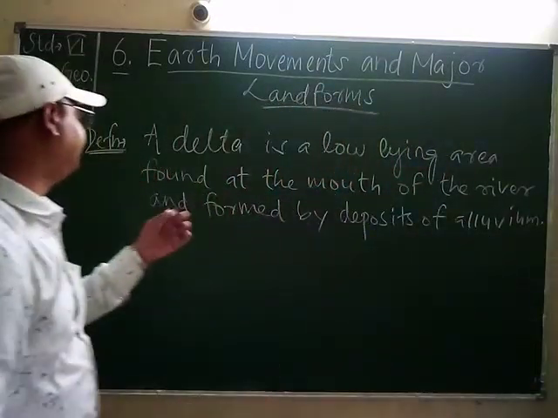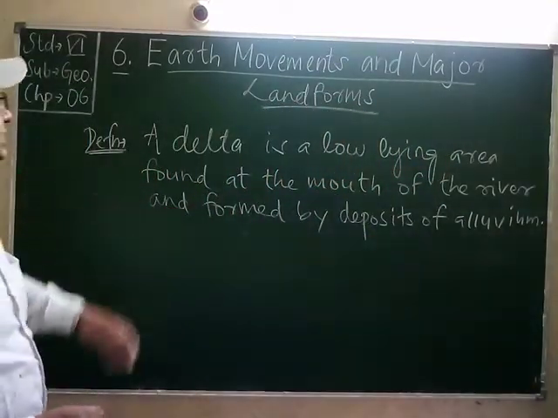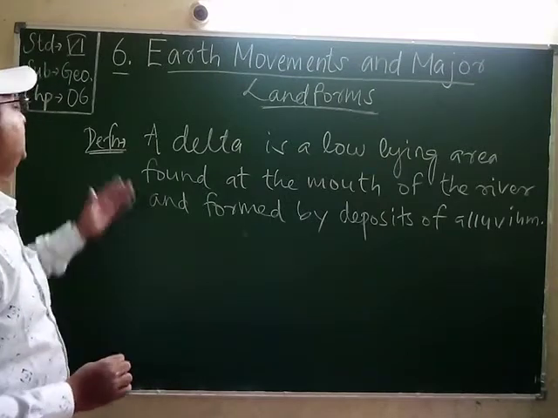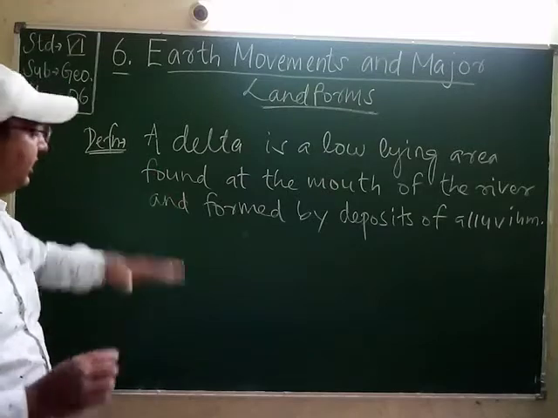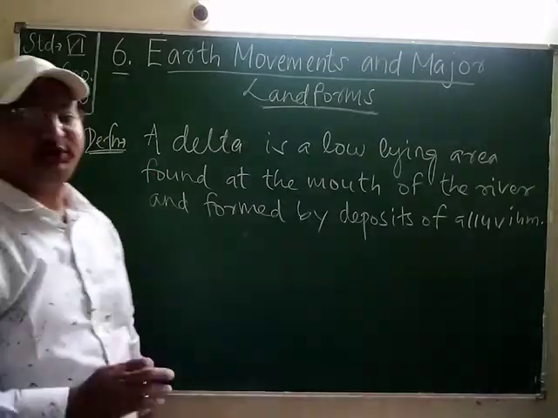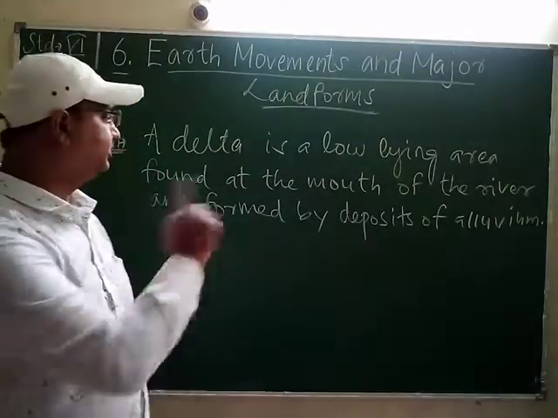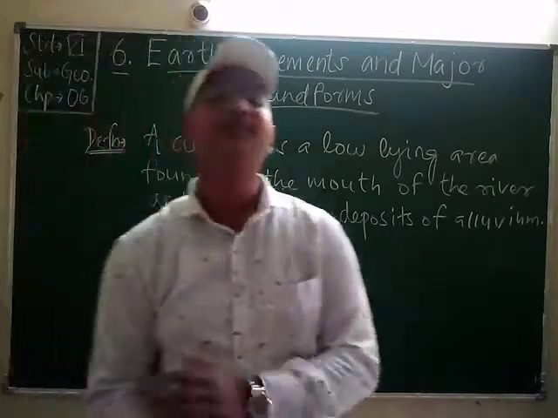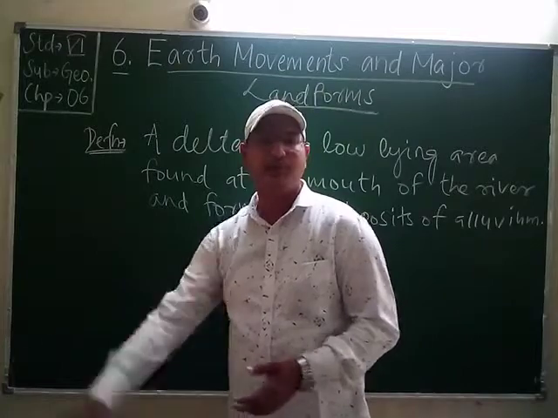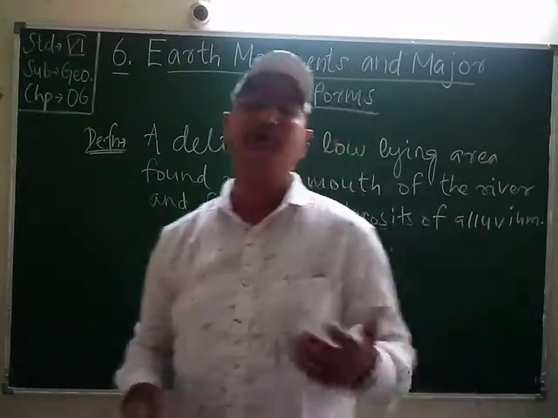Students, it is very easy. A delta is a low-lying area found near the mouth of the river and formed by deposits of alluvium brought by the different rivers. So students, this was the topic all about.